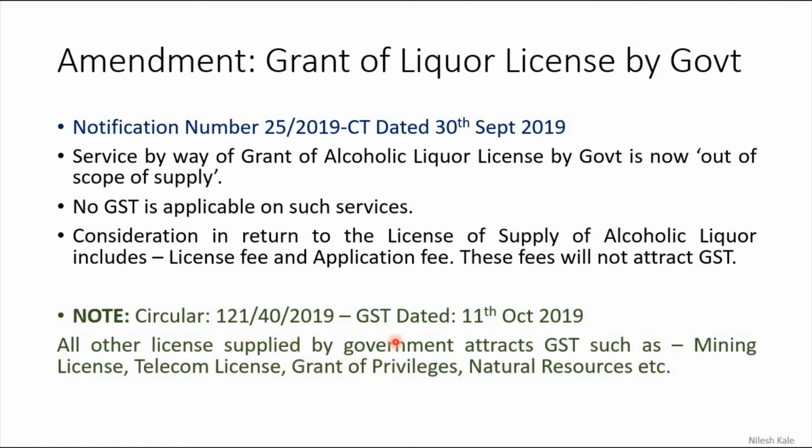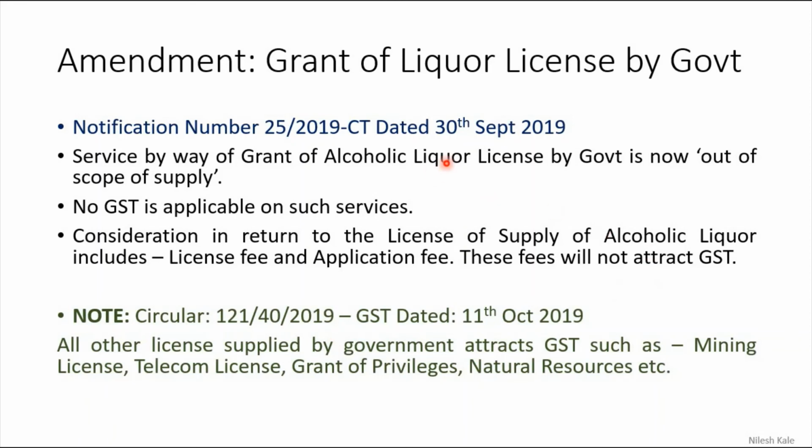There is a circular, 121/40/2019 GST, dated 11th October 2019. All other licenses supplied by government attract GST. So which license are we speaking about? We are speaking about alcoholic liquor here. But other than alcoholic liquor, all other licenses like mining license, telecom license, grant of privileges or natural resources, or any other license, if the government is giving you, obviously that will attract GST. So this clarification was made from this circular in 2019.